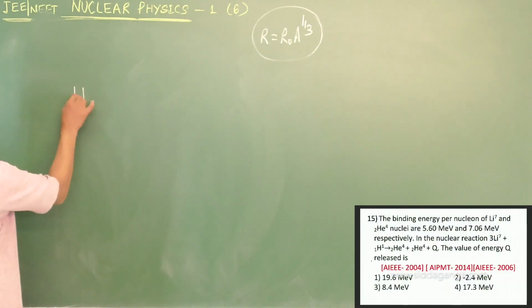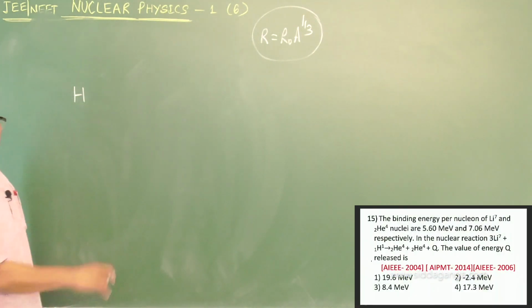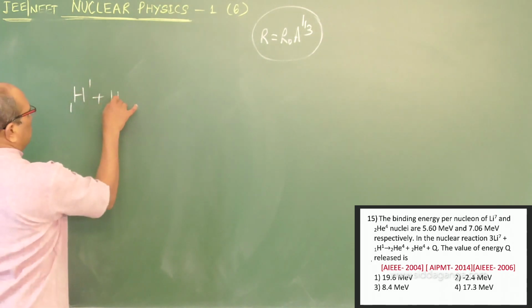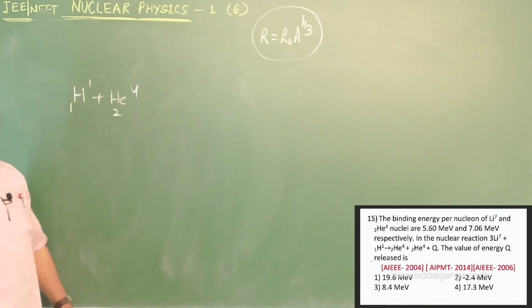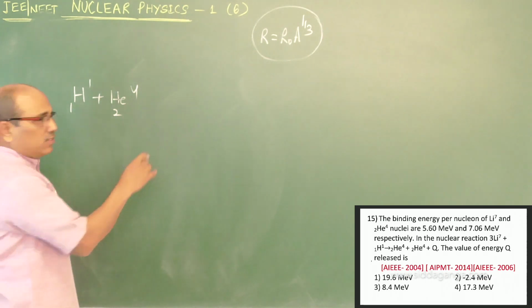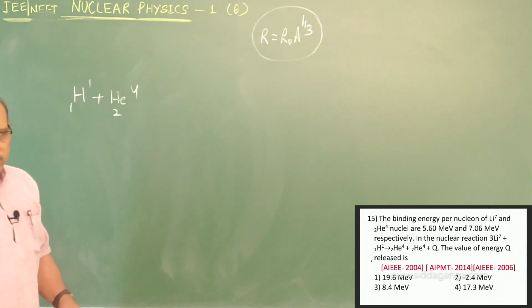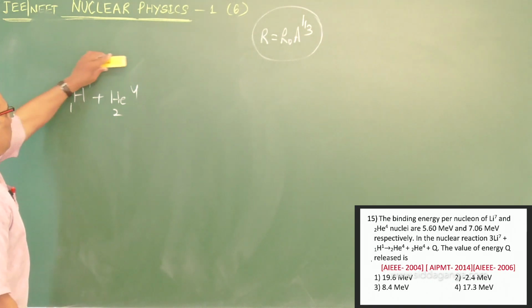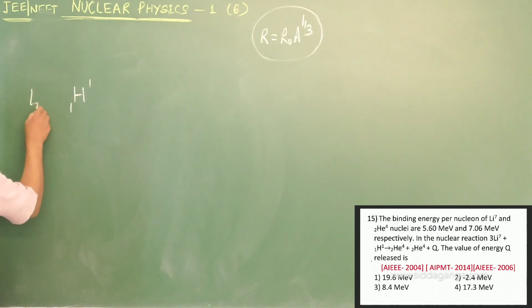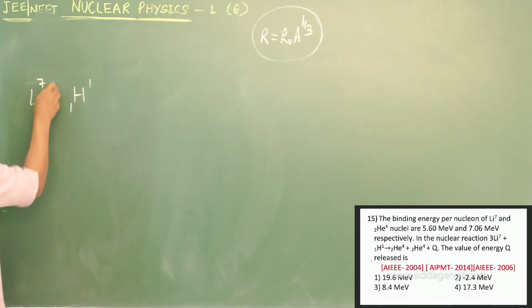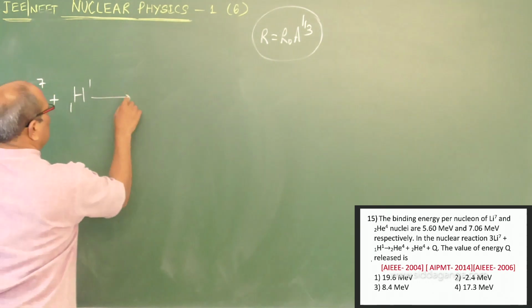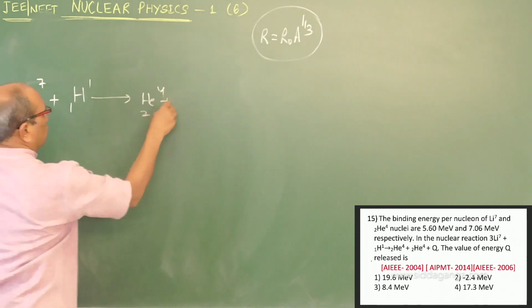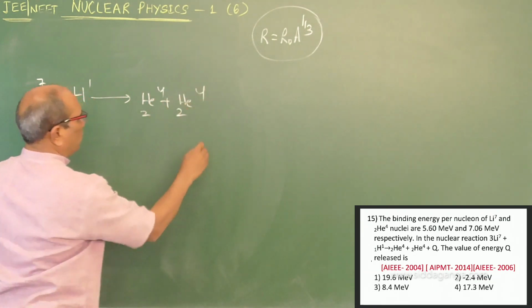Let us write the equation they have given here: H 1 1 plus Li 7 3 leading to He 4 2 plus He 4 2 plus Q.